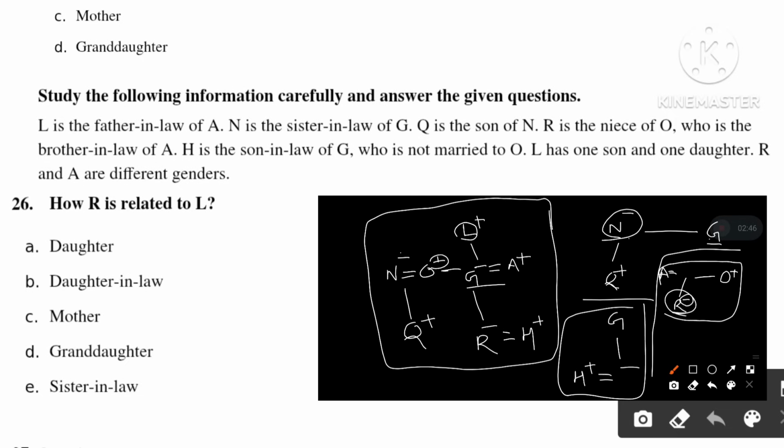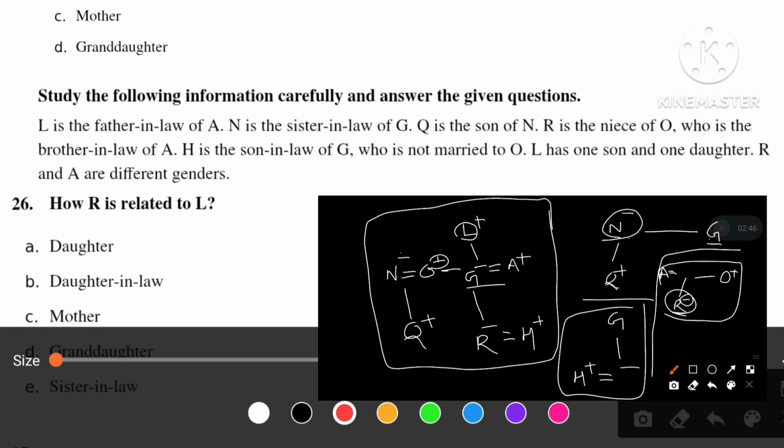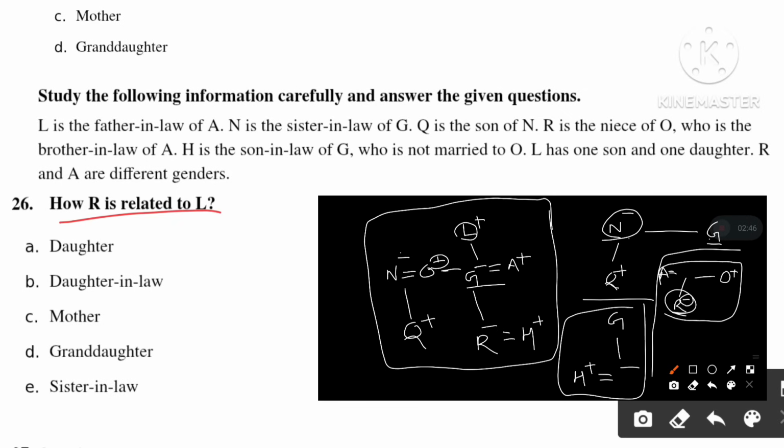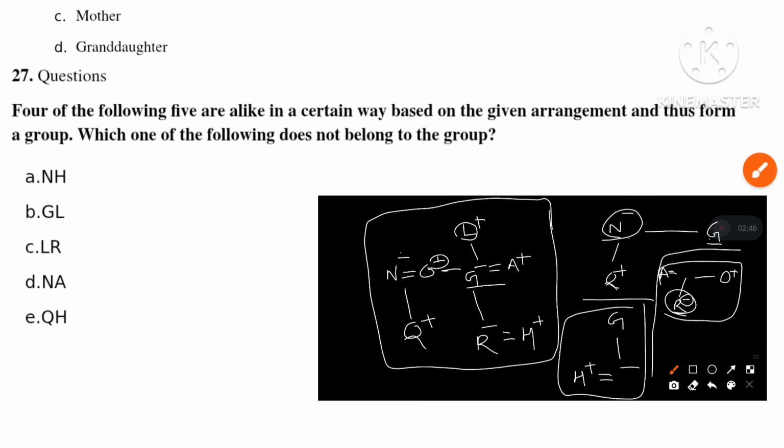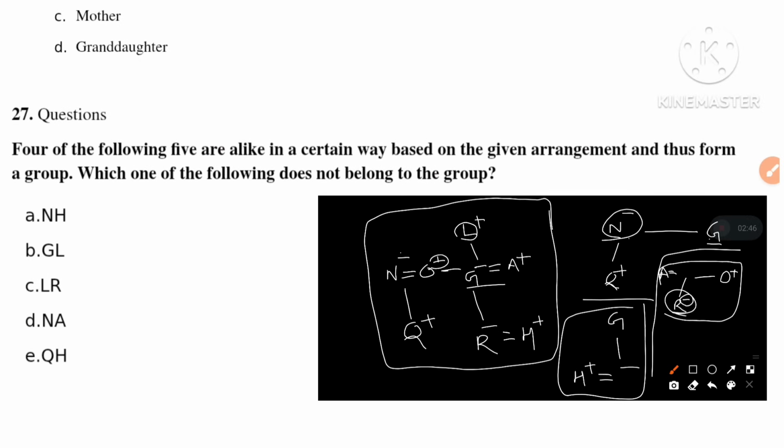So let's see the first question. How is R related to L? R is the granddaughter of L. So the answer is D. Next, second question. 4 of the 5 are alike. N and H, opposite genders. G and L, opposite genders. L and R, opposite genders. N and A also opposite genders. Q and H are both the same gender. So the answer for this question will be option E.